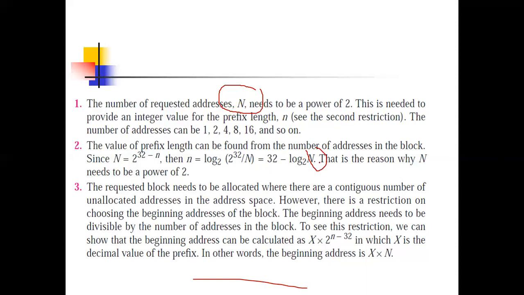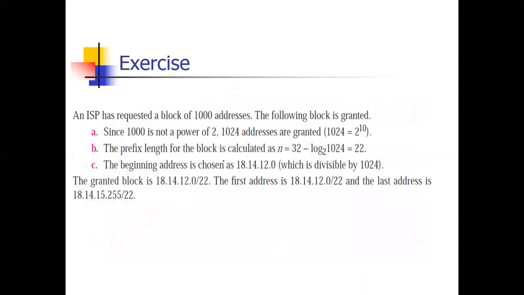Second, this is the expression for small n, the prefix length. And third, whatever address we choose should be divisible by the total number of addresses. Now see this example. One organization requested a block of 1,000 addresses. Now, 1,000 is not a power of 2, so restriction 1 fails. So what will we do? After 1,000, the next power of 2 is 1024. So the granted block is of 1024 addresses.